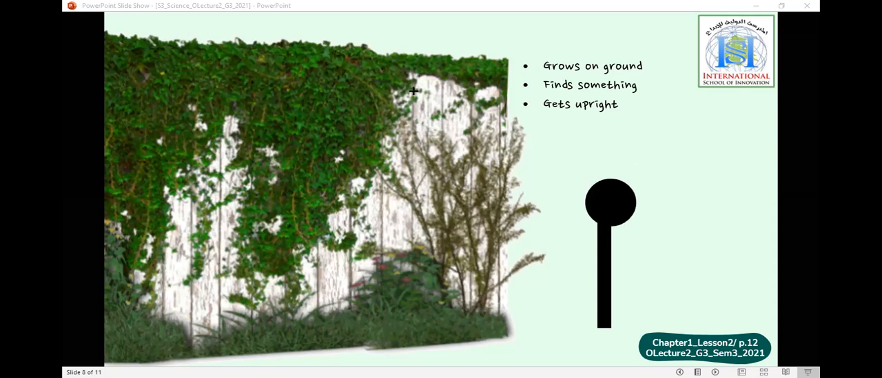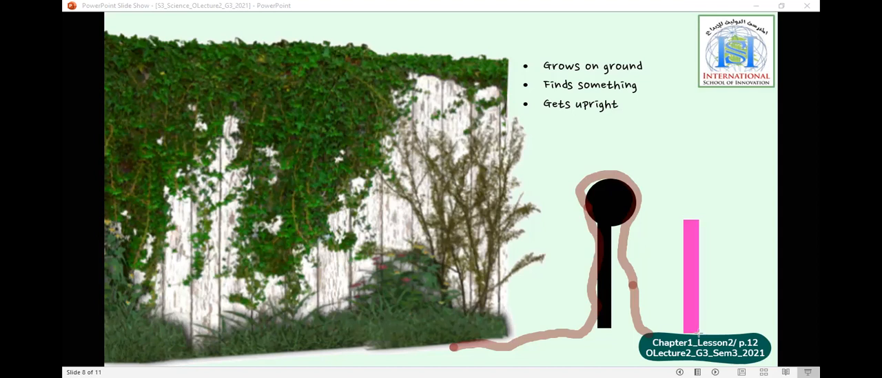We have a vine. We have a plant with a vine, which is a type of stem. The vine grows on the ground until it finds something. It grows on this thing. Again, let's say here is Tia. Again, Tia is standing right here. Here is Tia.